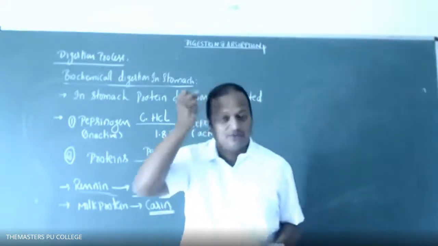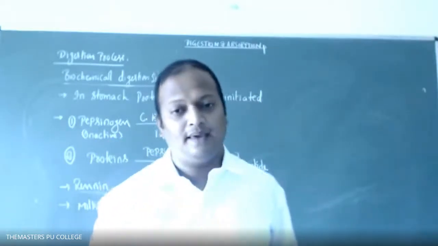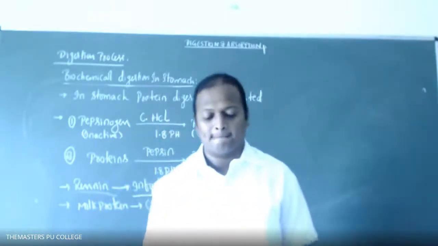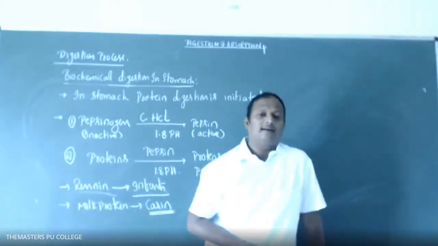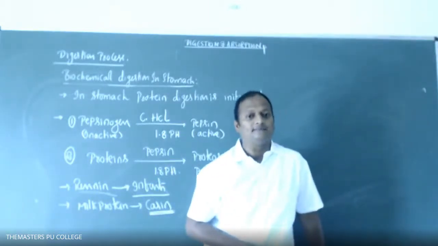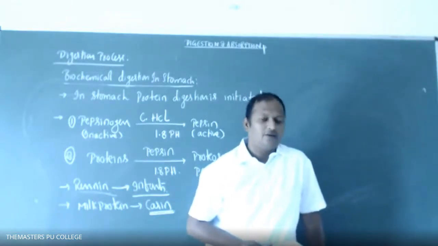A, submucosa. B, muscularis layer. C, mucosa. D, mesothelium. Okay, now 1, 2, 3, 4.